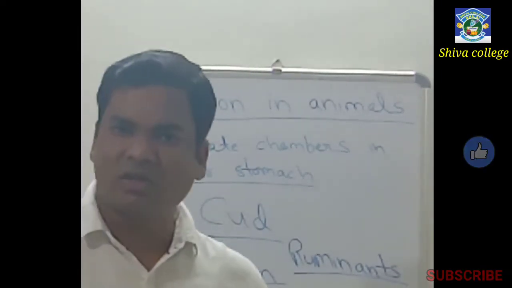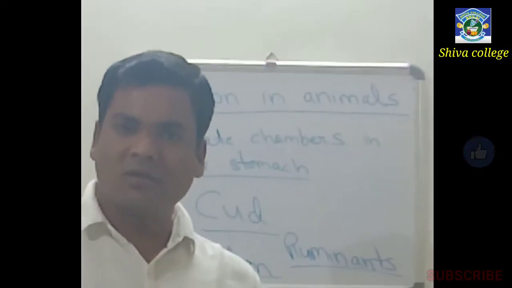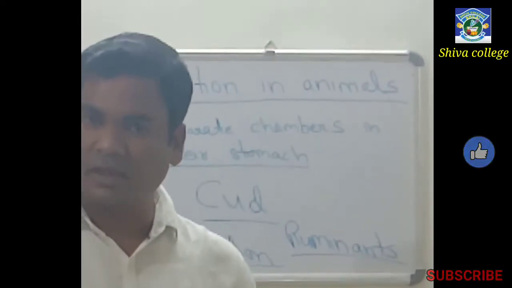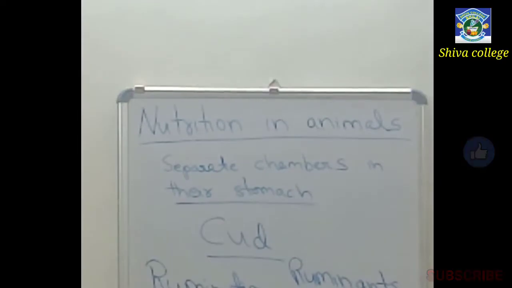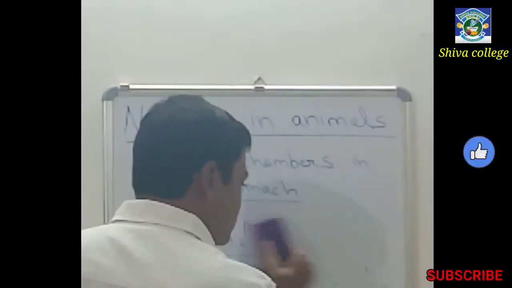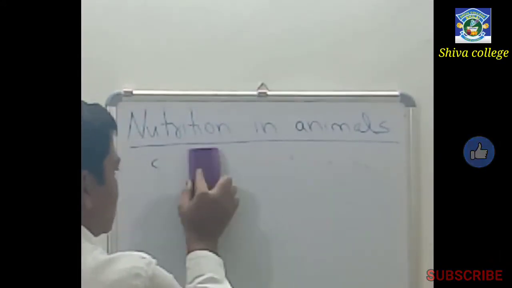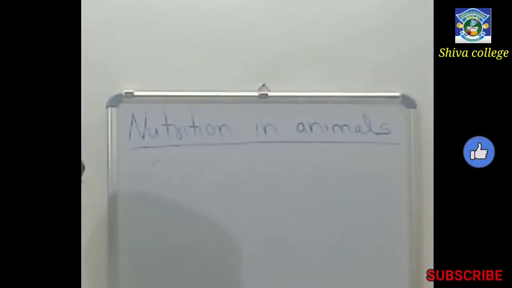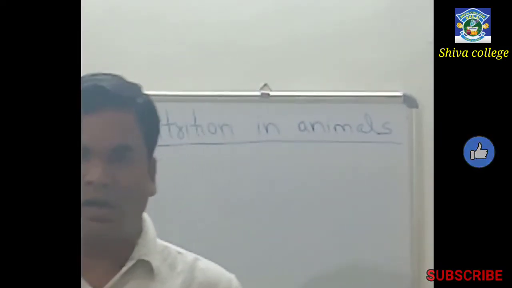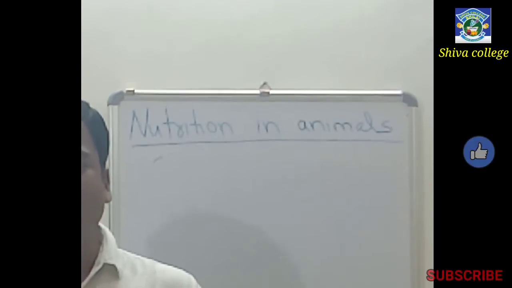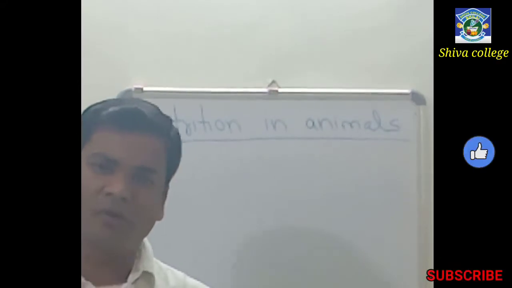There is a sac-like structure between the small and large intestine where this food which contains cellulose gets digested. So this cellulose gets digested within this animal with the help of certain special bacteria, and this bacteria is not present within humans.